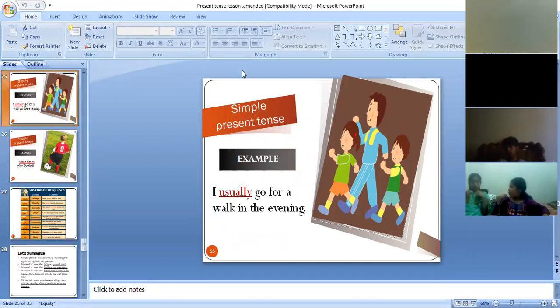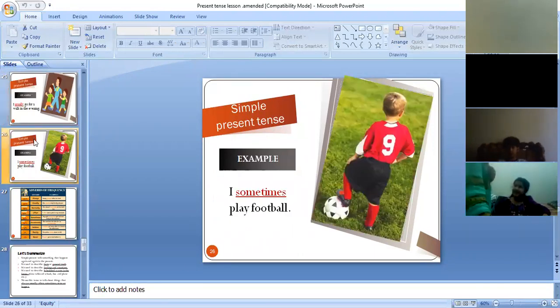I sometimes play football. Sometimes here is the adverb of frequency and play is the main verb. So dear children, we use adverbs of frequency to show how often an action happens.